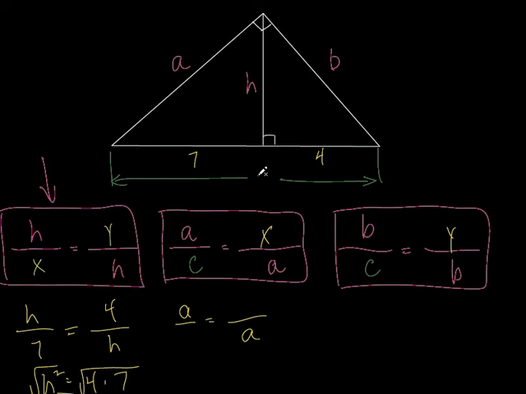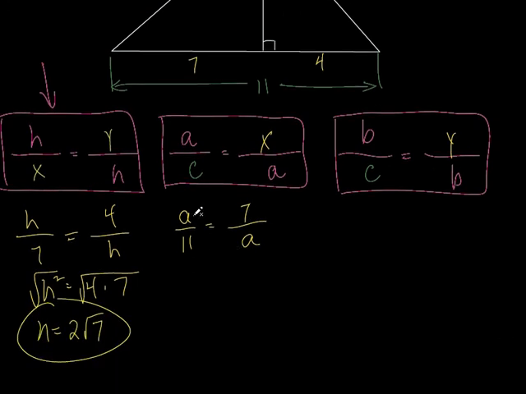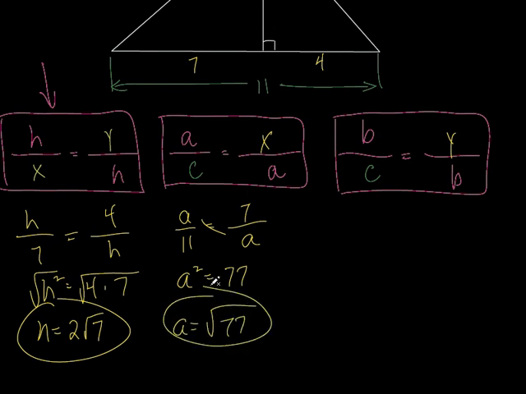So let's actually put that in there just so we can see it. All right? Let's go back to the yellow color. So A is a geometric mean between the whole thing, 11, and the side that's next to A, or adjacent to it. What is it? It's 7. This is actually even easier than this one. A squared equals 77. Can I take the square root of 11 or the square root of 7? No. So A is equal to square root of 77, and that's all you can do. You can't simplify that any further. It's pretty easy stuff, isn't it?